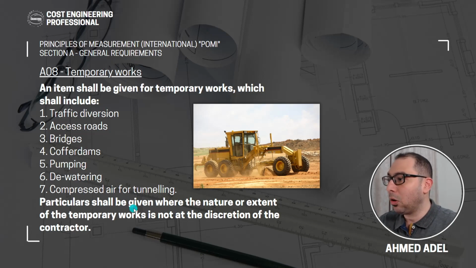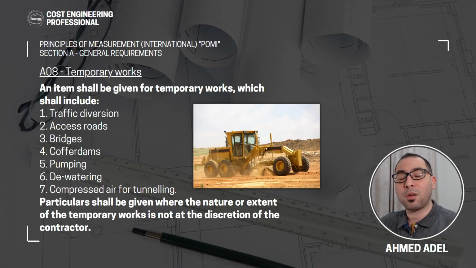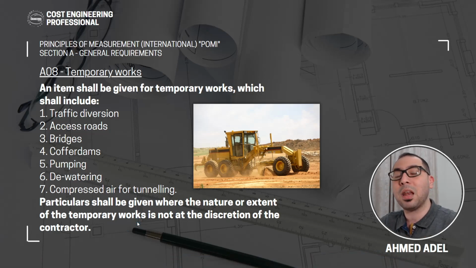And again, particulars shall be given where the nature or the extent of the temporary works is not at the discretion of the contractor. Again, we explained this, that if you are forcing him to do something that he doesn't have a choice to provide or not, then you have to give him this item in the BOQs so that he can allow for this work or this nature of work.